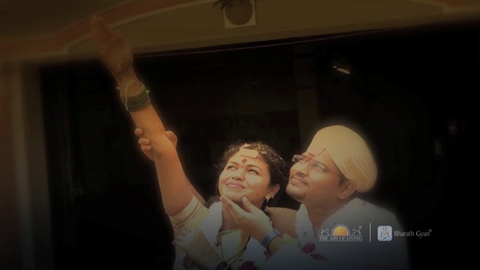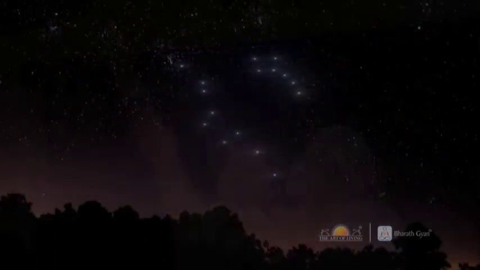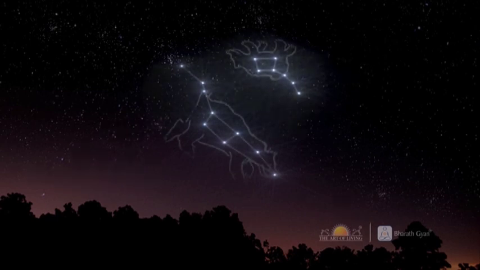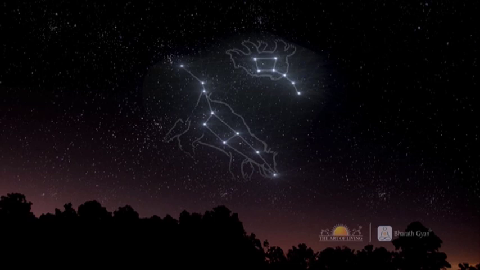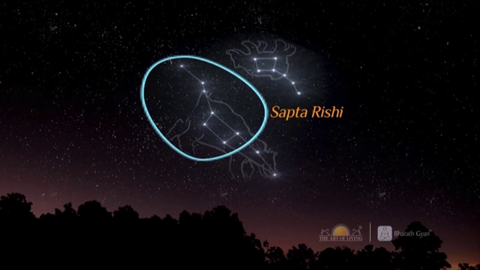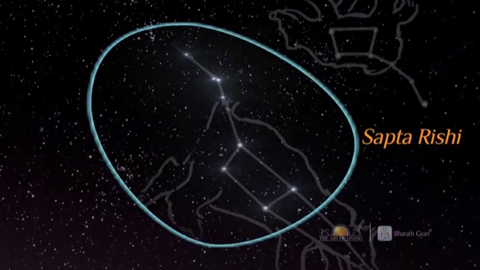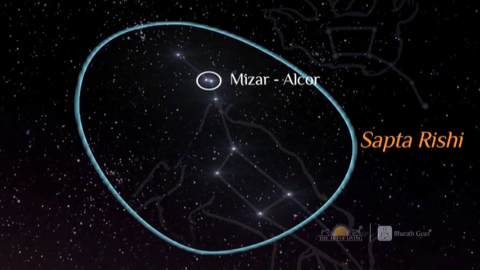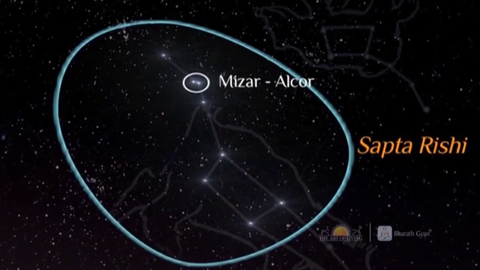While solemnizing marriages in India, the newlywed couples are shown the Mizar Alcor star in the constellation Ursa Major, called Saptarishi Mandala in Indian astronomy. Mizar is called Vasishtha in Indian astronomy and is one of the 7 great sages in the Saptarishi Mandala. Mizar in modern astronomy has been identified as a star with a companion called Alcor. This Alcor was known in Indian astronomy and given the name Arundhati, the name of Vasishtha's wife.